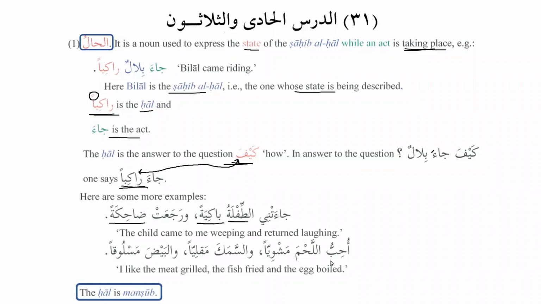Similarly, you say uhibbu al-lahma mashwiyan, I like the meat grilled, was-samaka maqliyan, and the fish fried, wal bayda masluqan, and the egg boiled. So uhibbu, I like, and al-lahma is sahib al-hal, and we will see that sahib al-hal can be the fa'il, and it can also be the maf'ul. So lahm is something that is being eaten, and how is it eaten? Mashwiyan, when it is grilled. When we talk about the fish, how do you eat it? I eat it fried. Wal bayda, and the egg, how do you eat it? Masluqan, when it is boiled. The hal is mansub, as we can see over here.